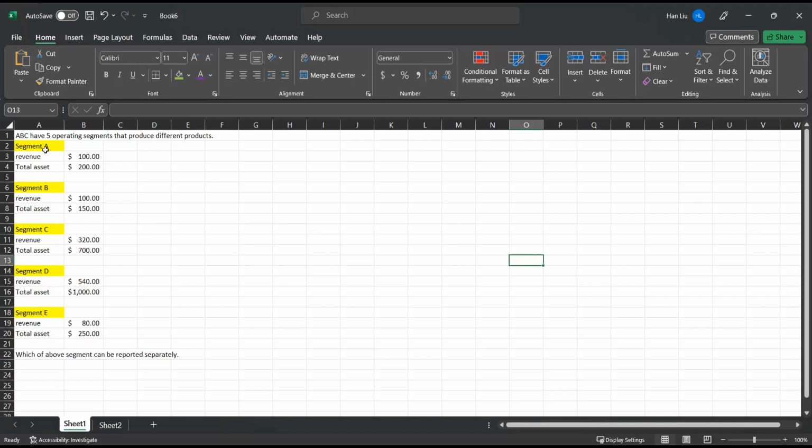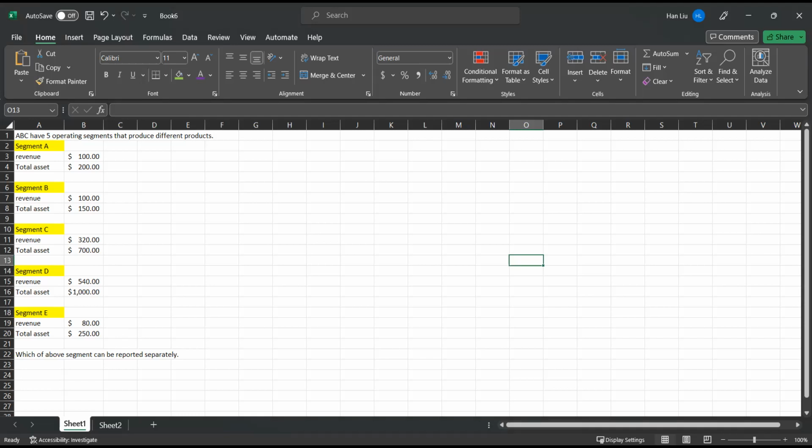Segment A has revenue of $100 and total assets of $200. Segment B, 100 and 150. Segment C, 320 and 700. D is 540 and 1,000, and E is $80 and 250.